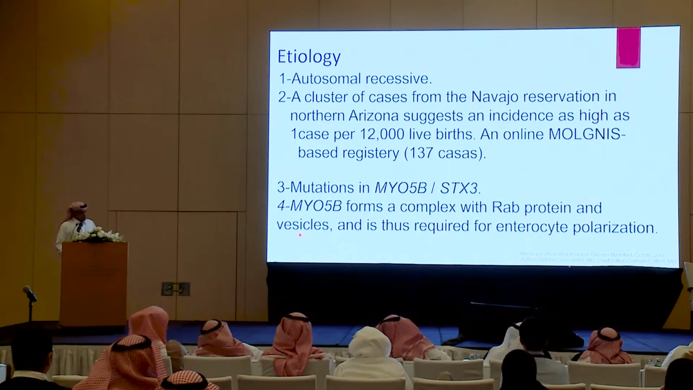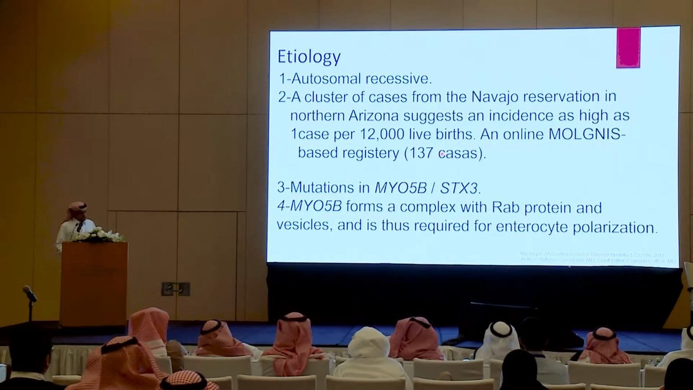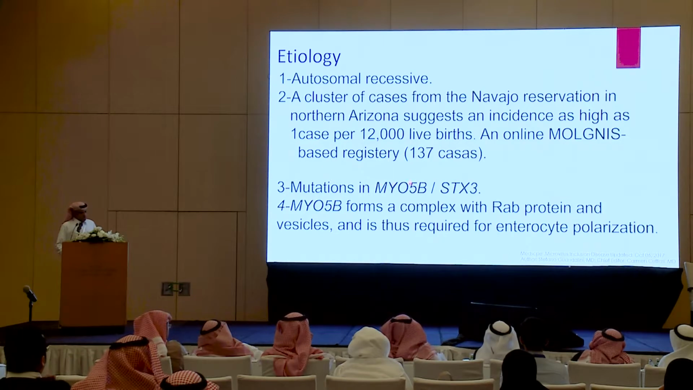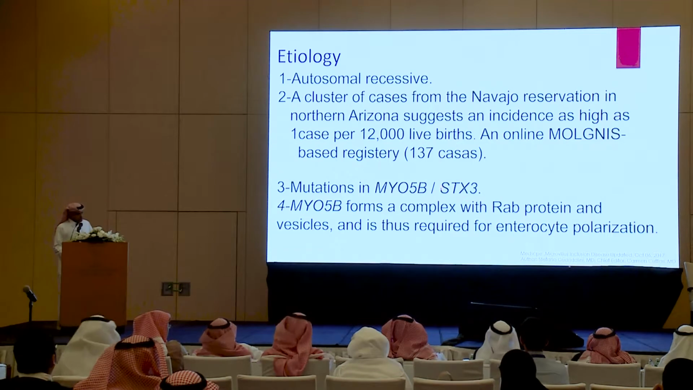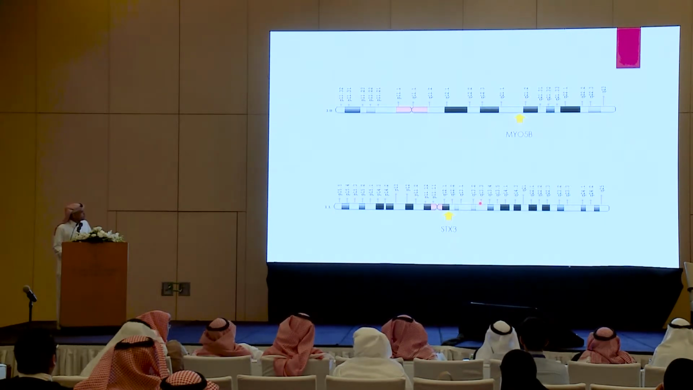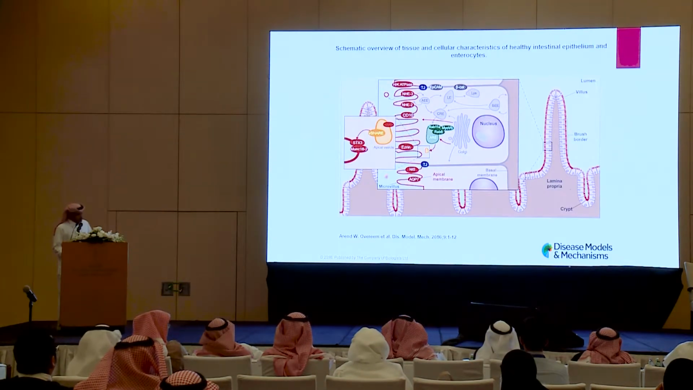Etiology: it is autosomal recessive. The incidence is not known, but the Navajo reservation in Arizona suggests that the incidence might be as high as 1 in 12,000. However, in one online registry, only 137 cases are reported, and I'm sure there are a lot of cases not reported yet. It's due to mutation in myosin 5B or syntaxin 3, with chromosome location 18 for myosin 5B and 11 for syntaxin 3.